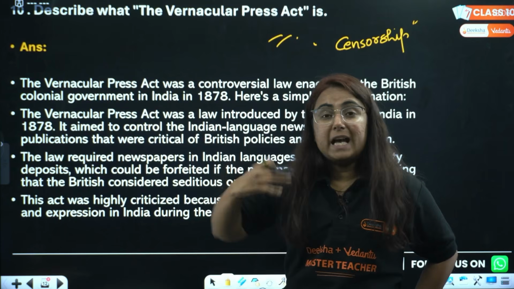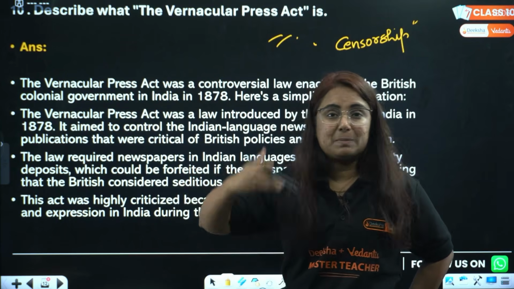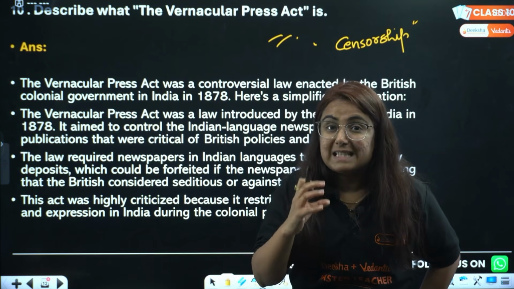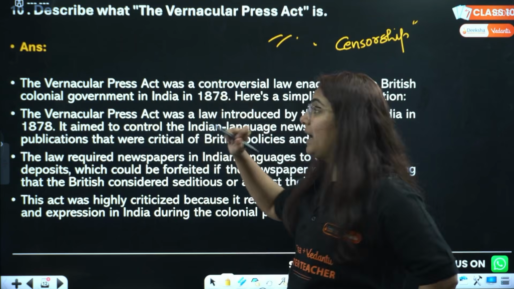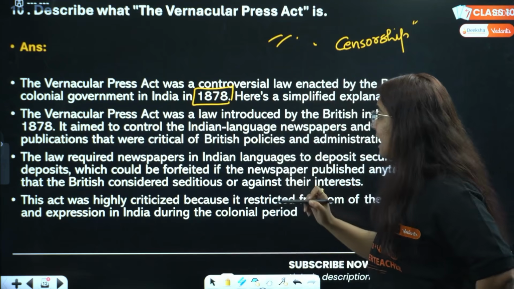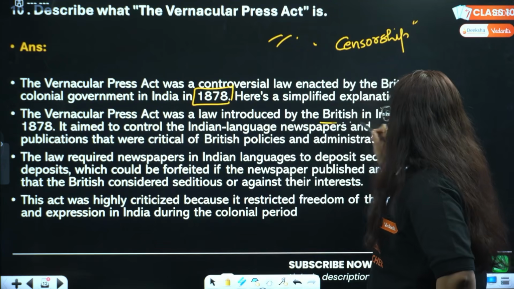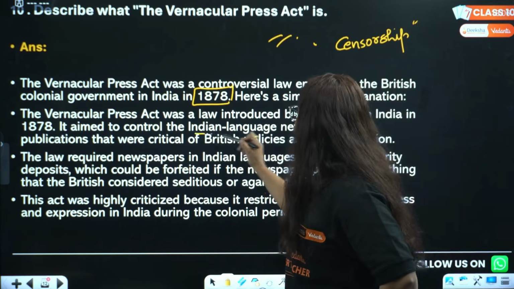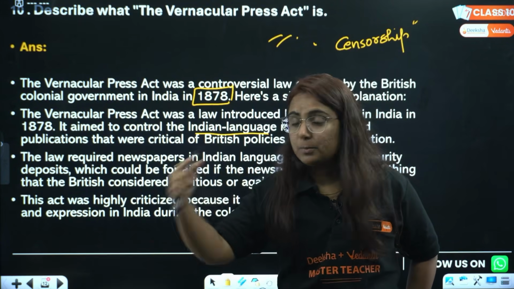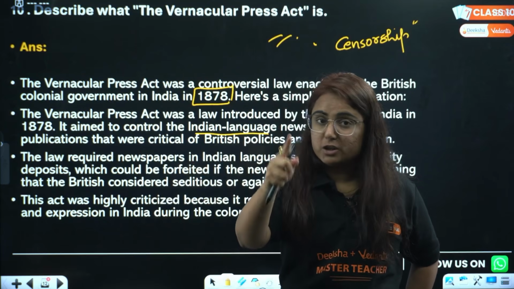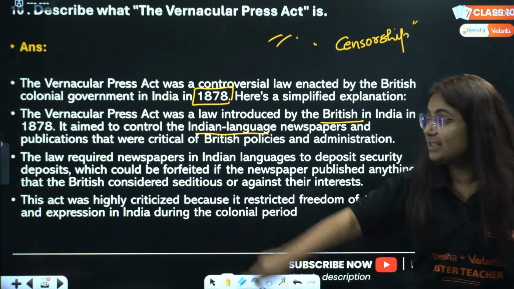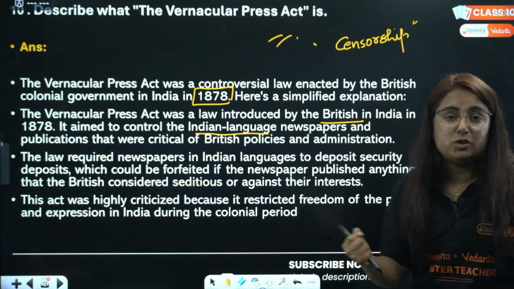Okay, so when with the help of the printing press, regional newspapers and pamphlets were printed so that they could educate the people in their regional languages, this scared the Britishers, and they passed the Censorship Act, which was controversial, passed in the year 1878. This is a new law introduced by Britishers in India to control Indian language newspapers from printing anything that is critical of the Britishers. If you are speaking anything against the Britishers, you are not allowed to do that, because then your printing press will be seized. This is what the act says. It gives the government the right to seize the printing press.